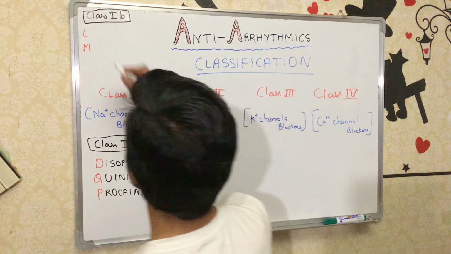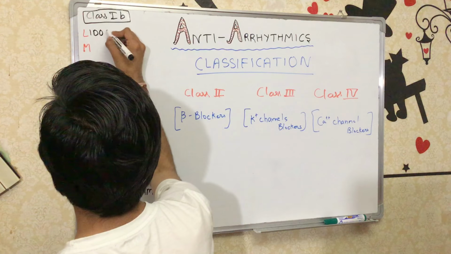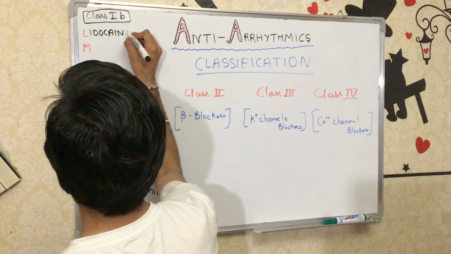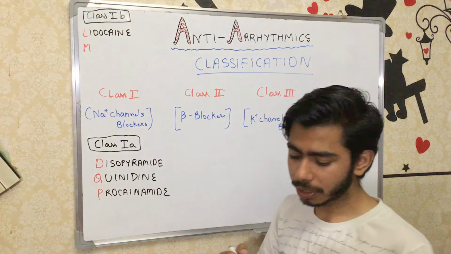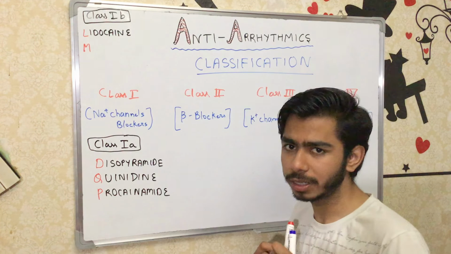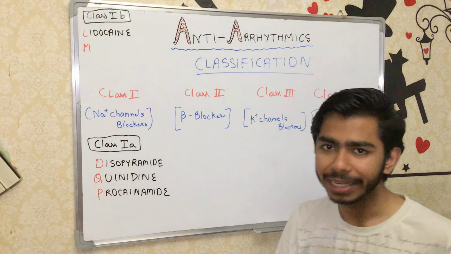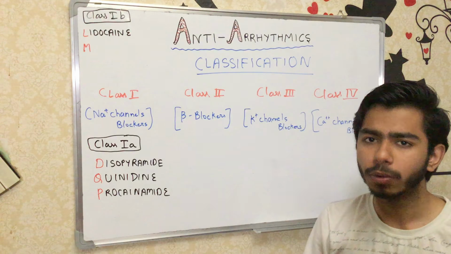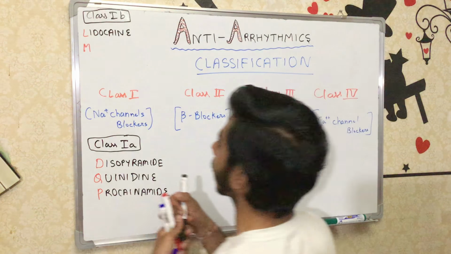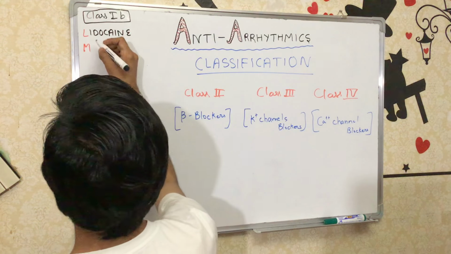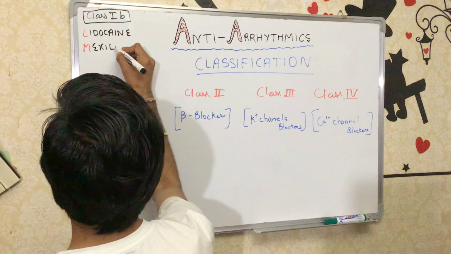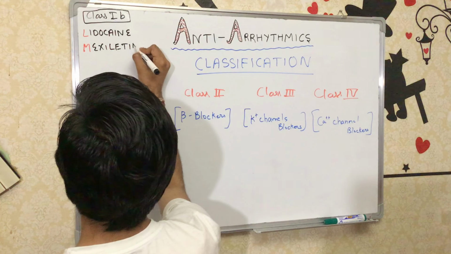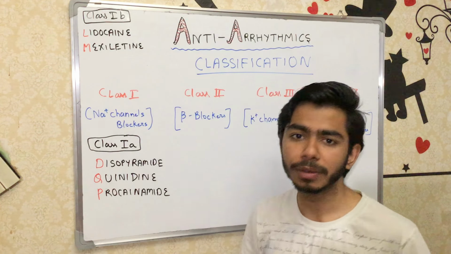So L is lidocaine, which you have already studied in the local anesthetics also, right? This is a very widely used local anesthetic nowadays, worldwide. And M for mexiletine. These are the class 1B agents.